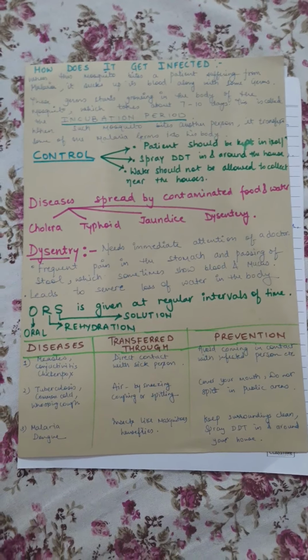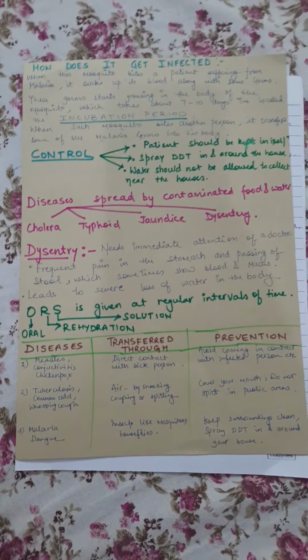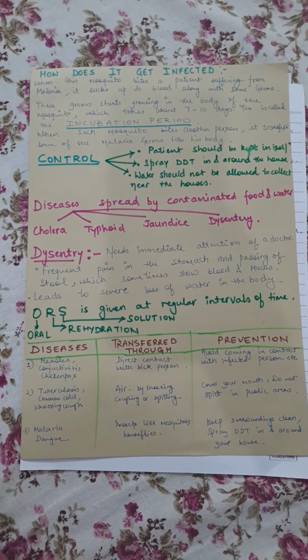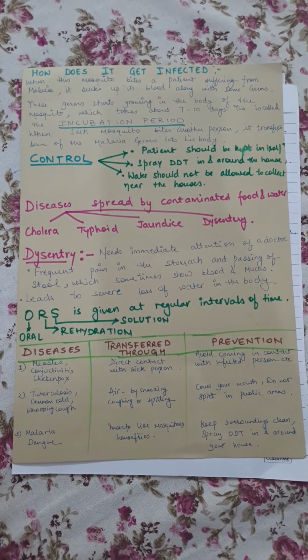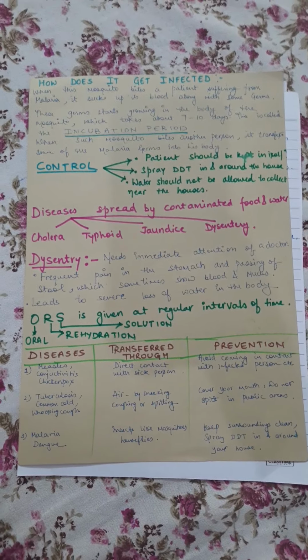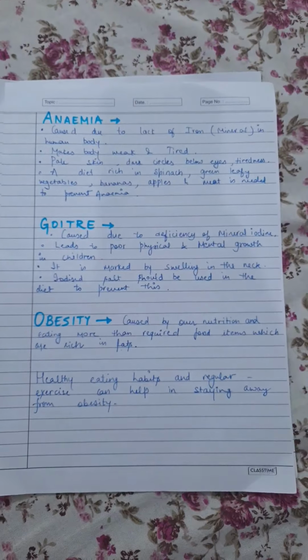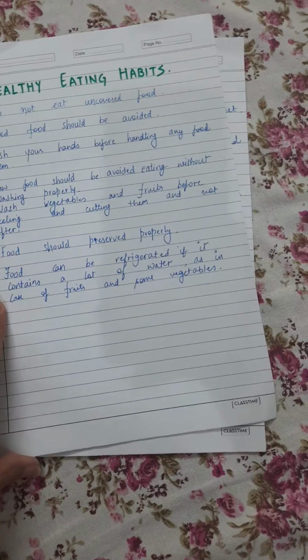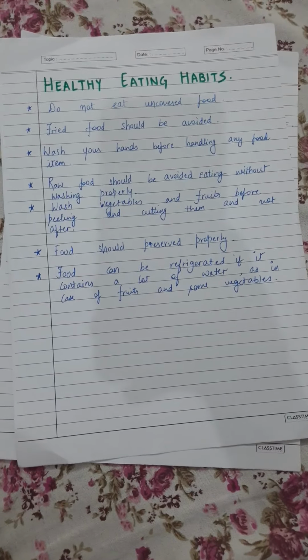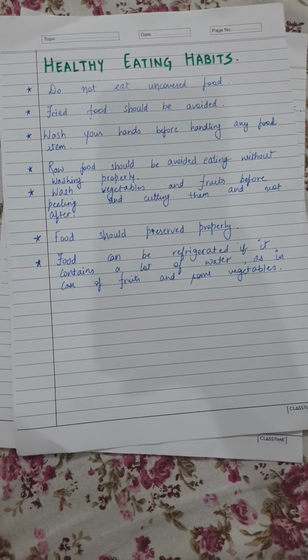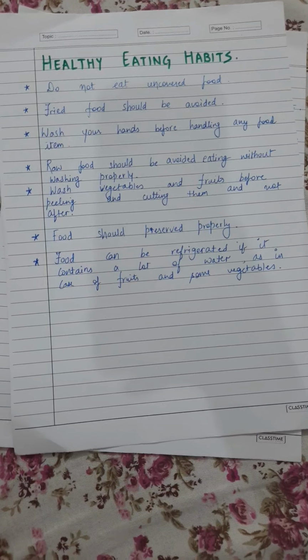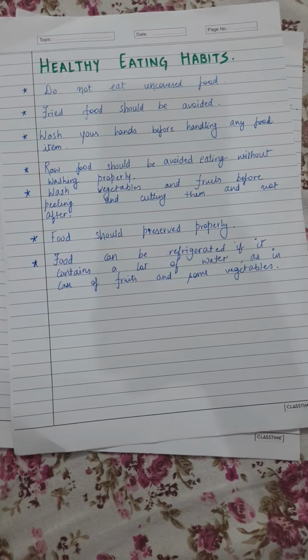Now let's revise the chapter Eating Right. I explained it to you and had given you revision also twice for this chapter. Our body works all the time. It needs fuel. Our body needs different kinds of food to fulfill its demands. The importance of food: they are energy giving, body building and protective food.